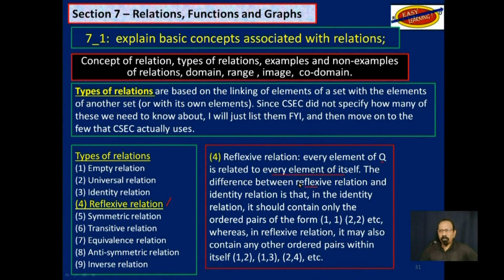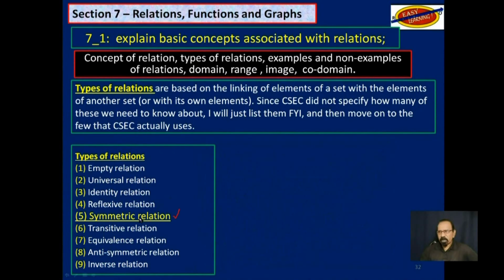The difference between reflexive relation and identity relation is that in the identity relation, it should contain only ordered pairs in the form (1, 1), (2, 2), (3, 3), and so on. Whereas in reflexive relation, it may also contain any other ordered pairs within that one set, like (1, 2), (1, 3), and so on. Then you have symmetric relation.